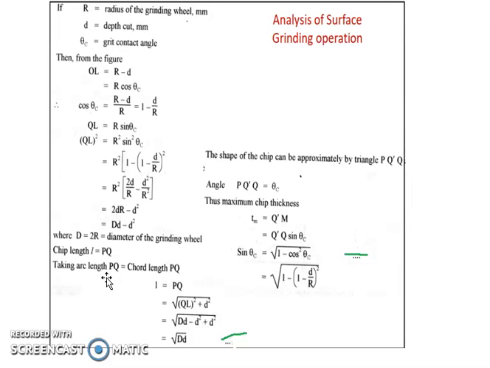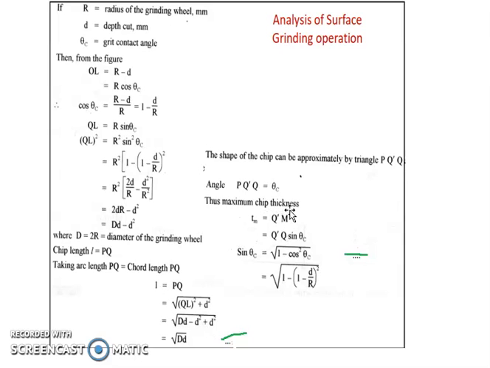So we are next evaluating the chip length. Chip length L equal to PQ, the PQ arc length. To find out the arc length, we are finding the chord length PQ, and PQ equal to, as we have discussed now, under root QL square plus D square. So arc length comes out to be under root capital D small d.